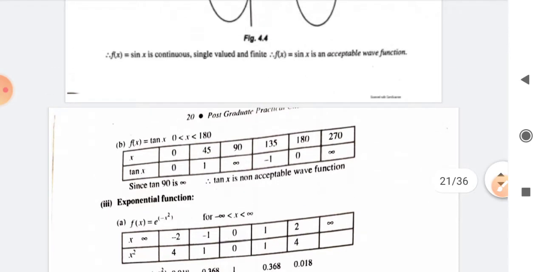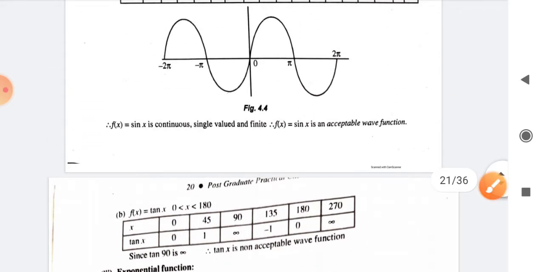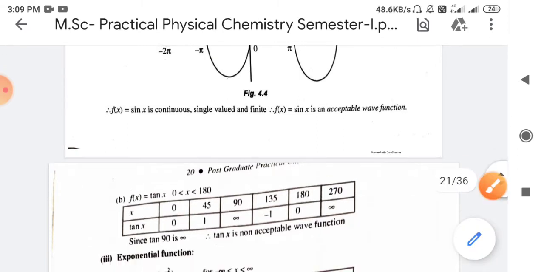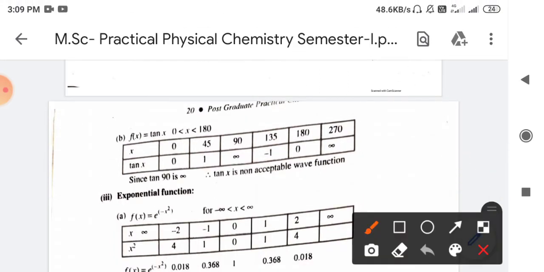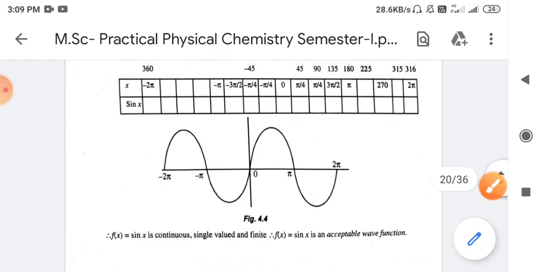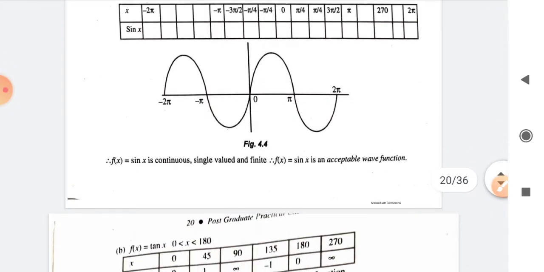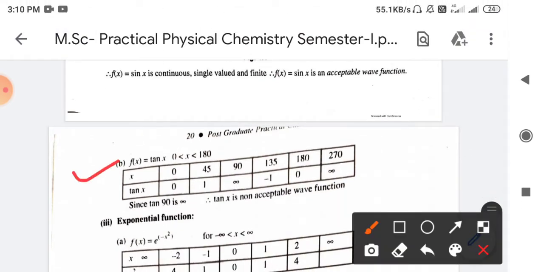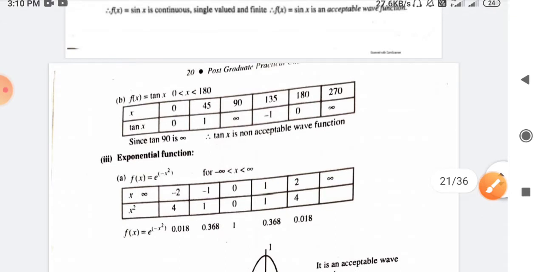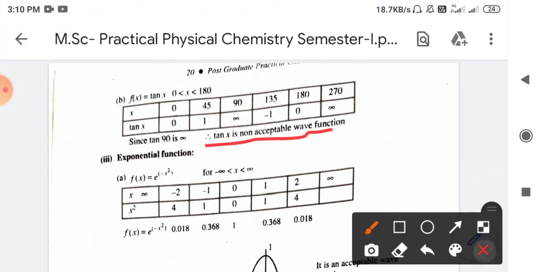Now, okay, here it is given. So second function is given, that is tan x. So for tan x you will get the graph, the nature of graph. You should try to find out that nature of graph, and the final answer is there. Okay, so tan x is not an acceptable wave function. So we can say that tan x is not an acceptable wave function, but you should also draw the nature of that graph of tan x. Okay, so try to find out the nature of graph for tan x, and the conclusion is already given here.